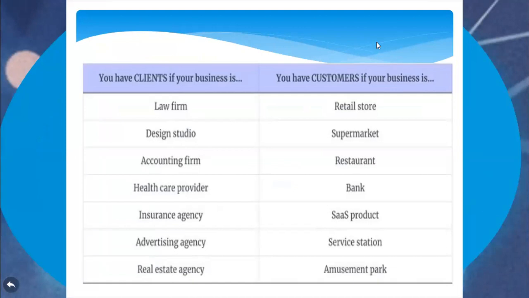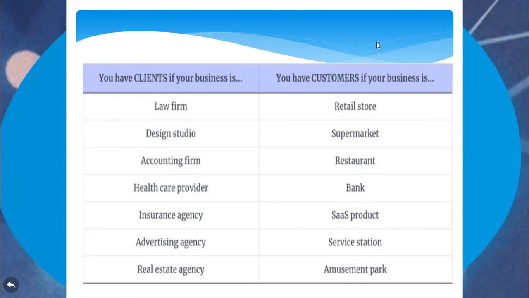Design studio, for example architecture, photo editing, video making, or any designs: they will call the people clients. They will not call them a consumer or customer. Accounting firm: the auditors, the chartered accountants, give the service and audit your accounts, and they will call you a client. You are the client to that auditing firm. Healthcare providers, for hospitals or other things, you will become a client.